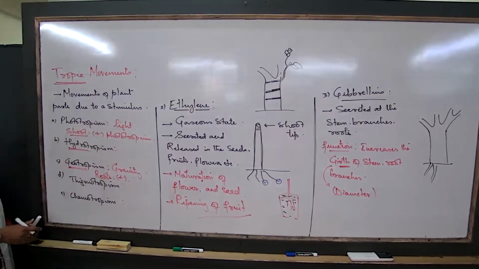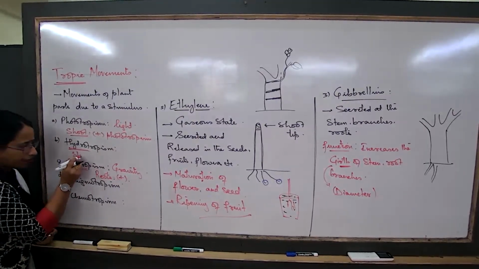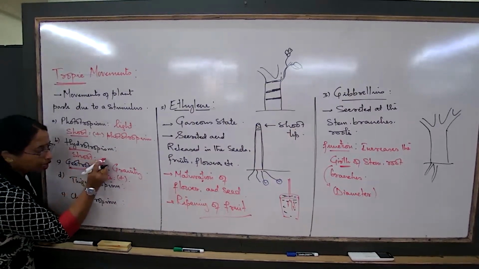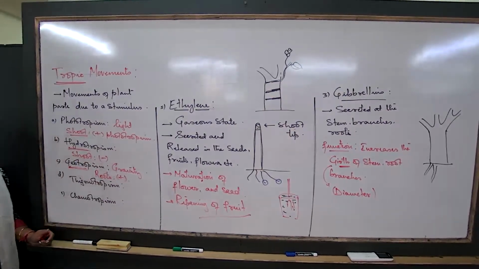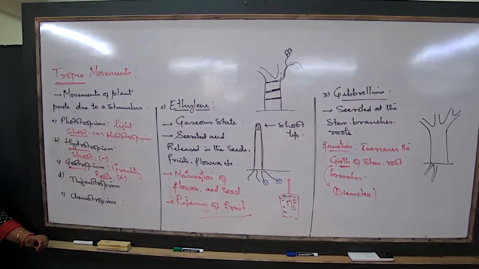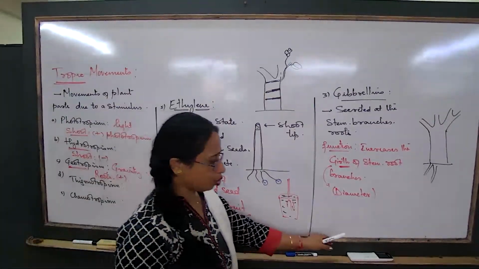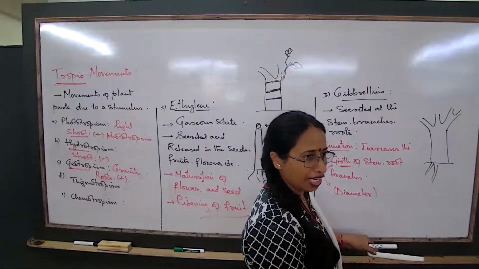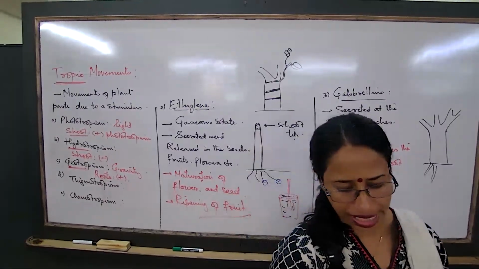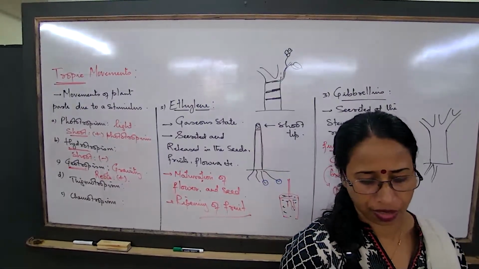So talking about hydrotropism again, if I have to write, I will have to write shoot is negatively hydrotropic. The root is positively hydrotropic.